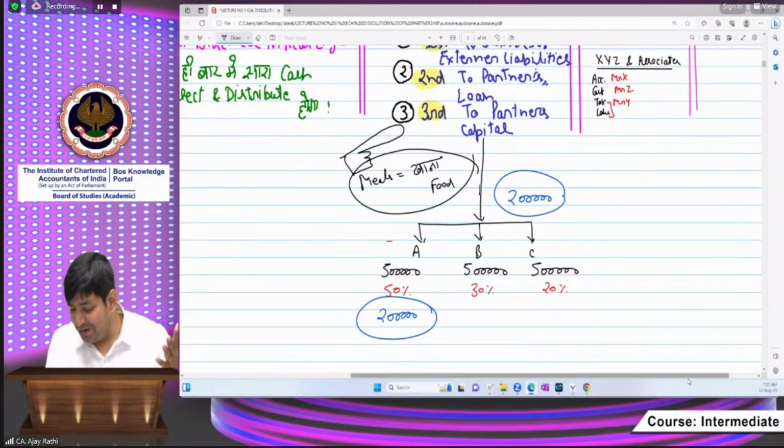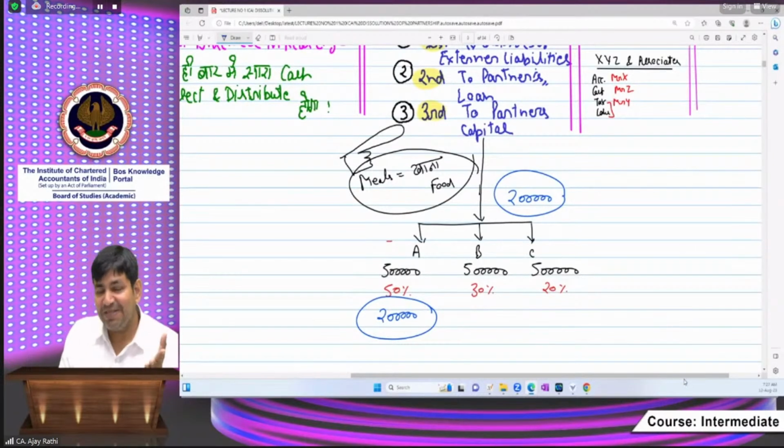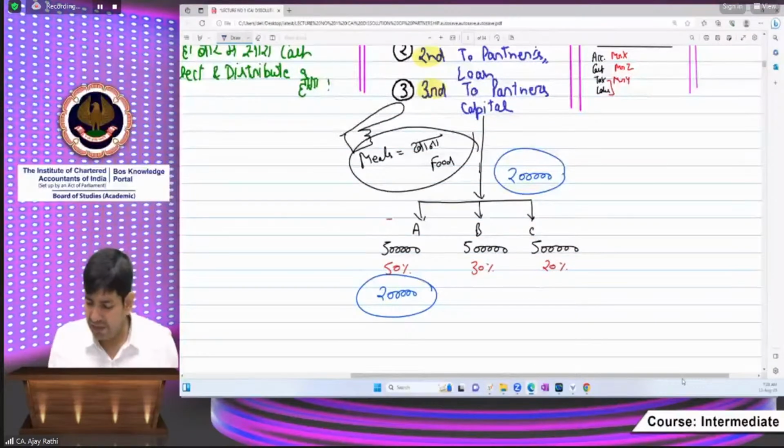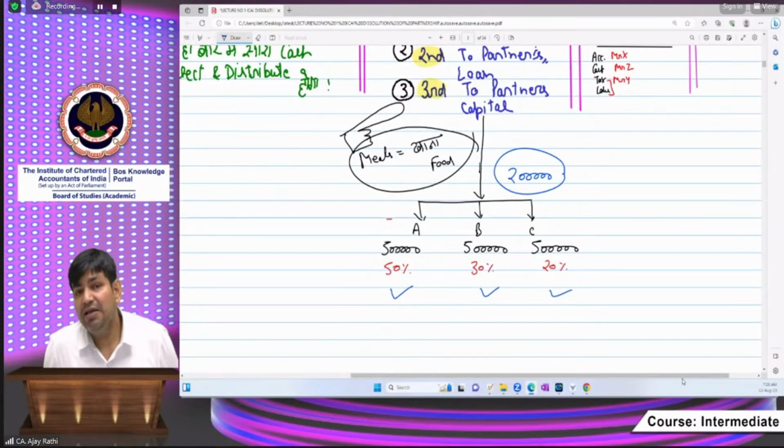Thanks for this honor, but beta, this is the partnership case in which Maring is also disagree. So beta, see, here in the case of partnership, although we are discussing in a joking way, in practical life there is no agreement regarding that. No one will say that you recover your capital first and after that we will take our share. No. So beta, there will be a distribution system. So this is the piecemeal distribution.